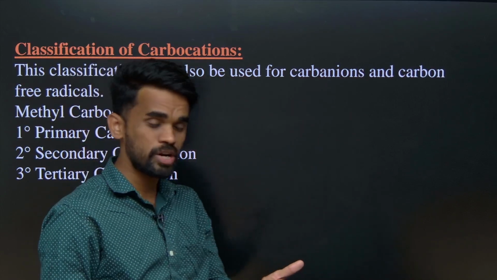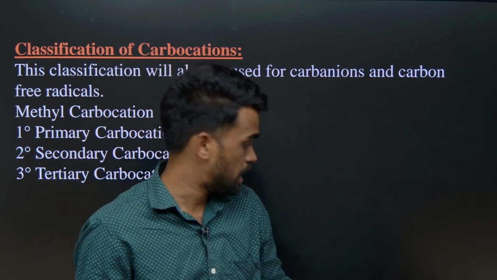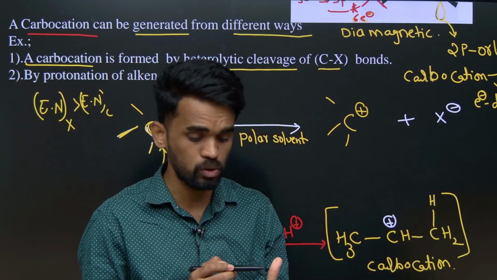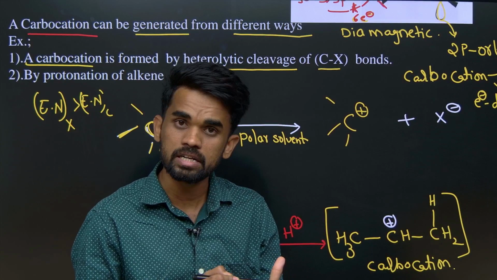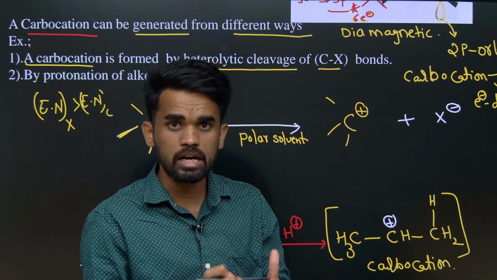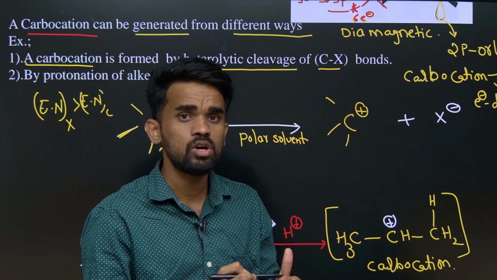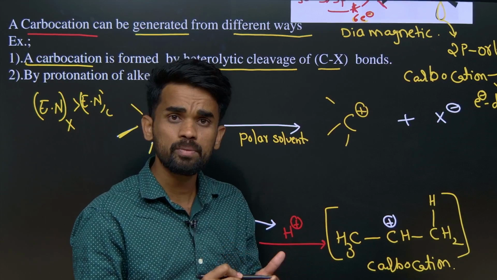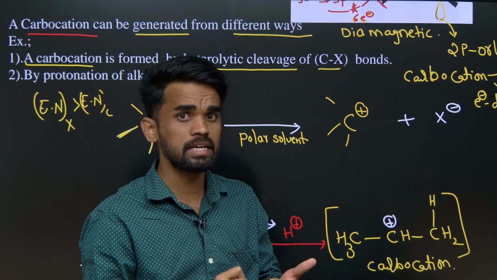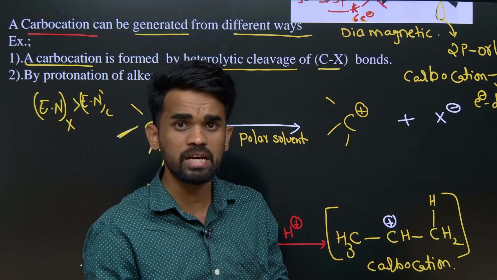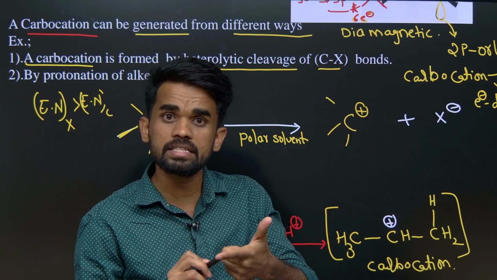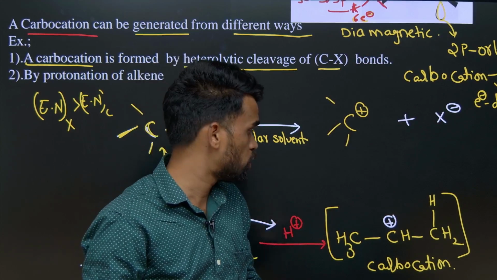Okay, so what are the important points? Carbocation is electron deficient because it is having only 6 electrons and 2 more electrons are required, therefore it acts as an electron deficient species seeking 2 electrons. You should remember this. It is formed by unsymmetrical cleavage of a bond, or heterolytic cleavage, and the nature of the carbocation is diamagnetic. These are the important points you should keep in your mind.